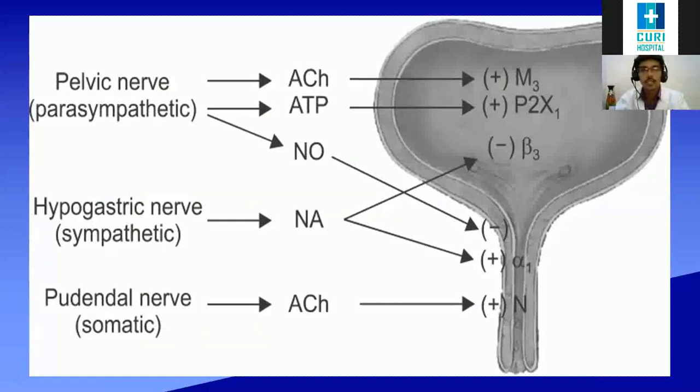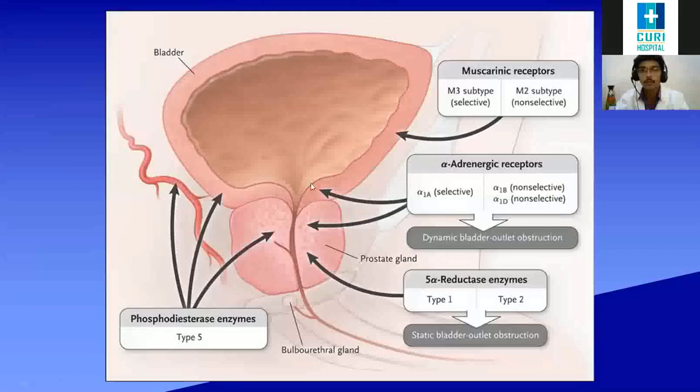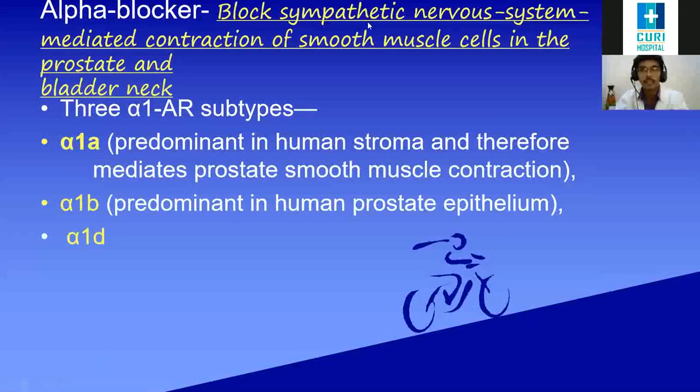Let's go. So what is an alpha blocker? Alpha blocker means we are going to block the activity of the receptor in the bladder neck and in the prostate. So these block the sympathetic nervous system mediated contraction in the prostate and the bladder neck. There are three types of alpha 1 receptors in our body.